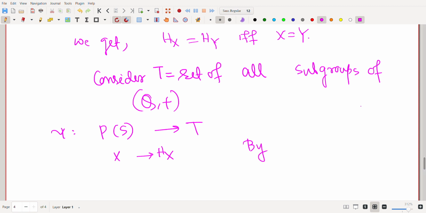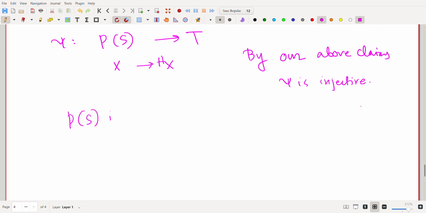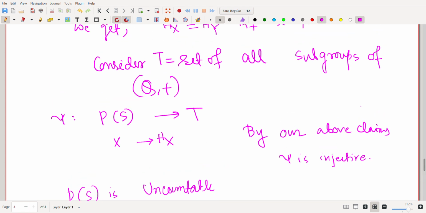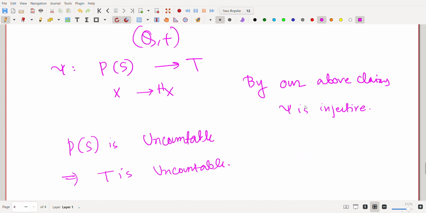By our construction and our above claims, psi is injective, right? And the power set of S is uncountable. That will imply T is uncountable. There are many other subgroups of Q plus, but these are already uncountably many subgroups of Q plus. That's why T is uncountable.